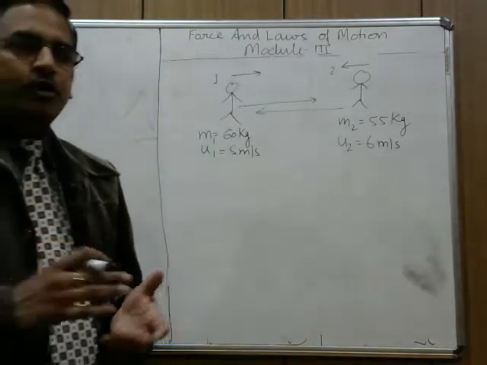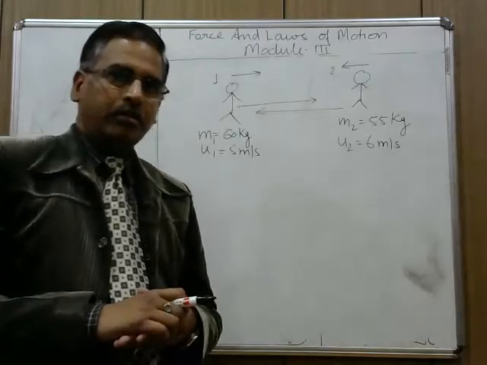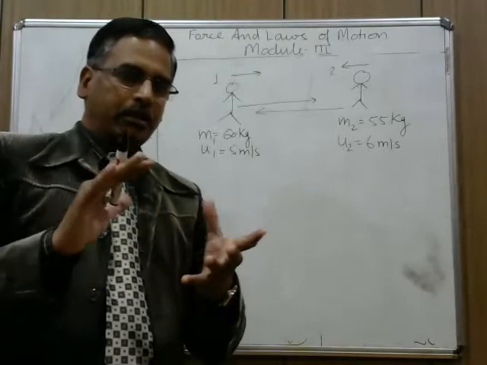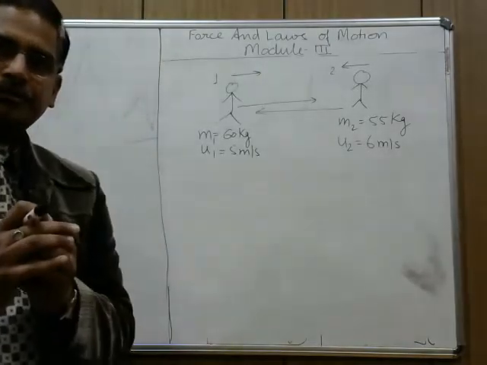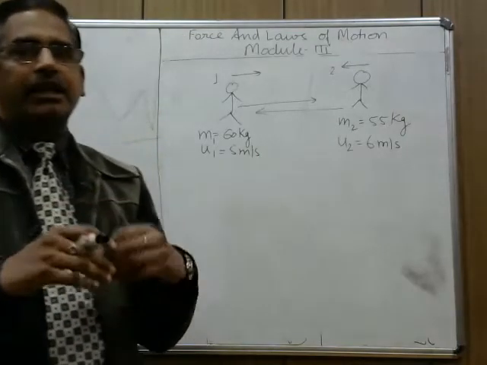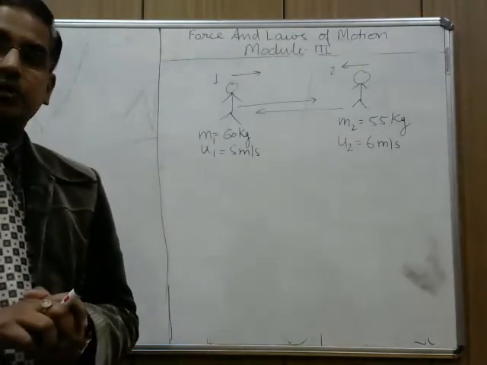Then, after collision, entangled means they are combined. So they will have a common velocity. With what velocity and in which direction will they move after collision? This is the question.